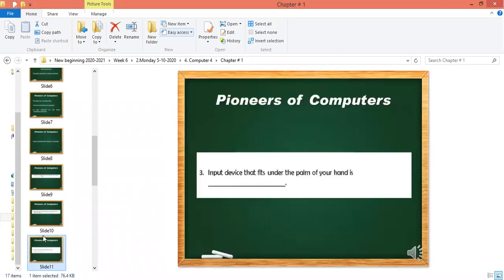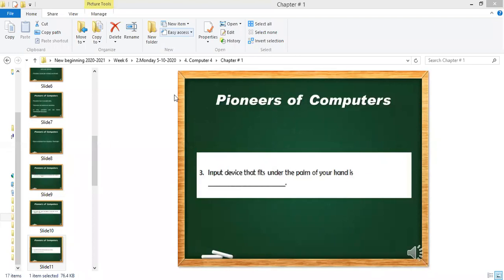The next question is: input device that fits under the palm of your hand. The device which comes inside your hand, what do we call that device? Okay, Amin Mazin, everyone will get a chance. Amin Mazin, what is the answer? Okay, Mohit, what is the answer?